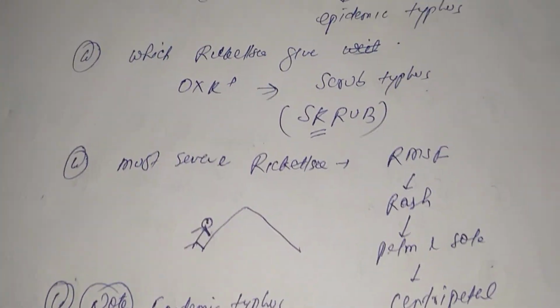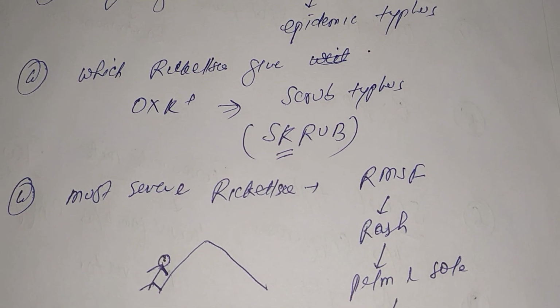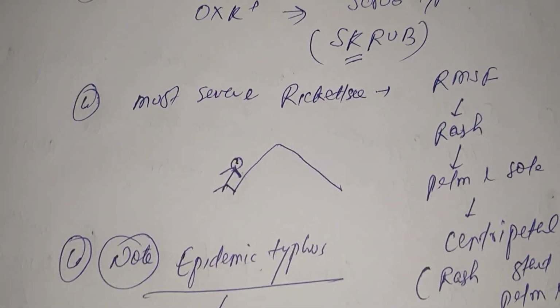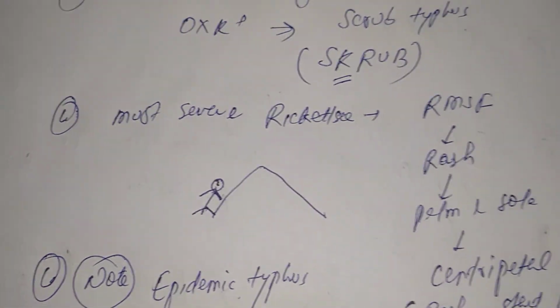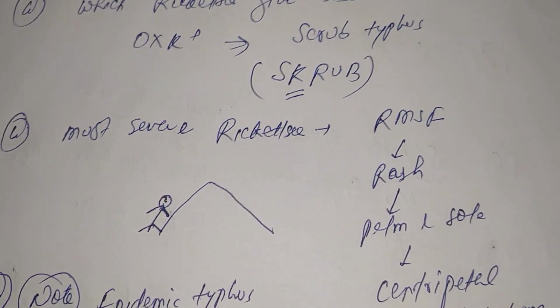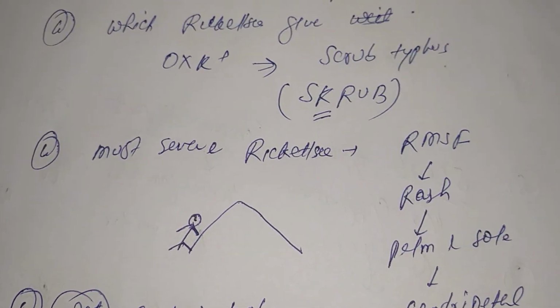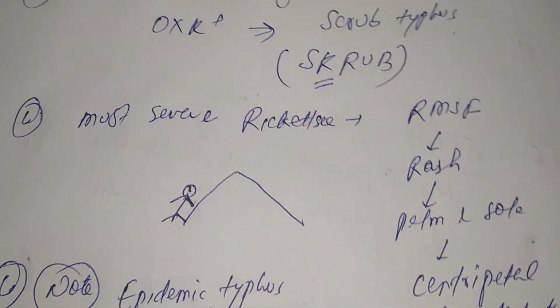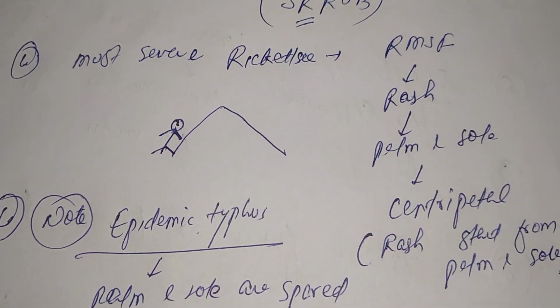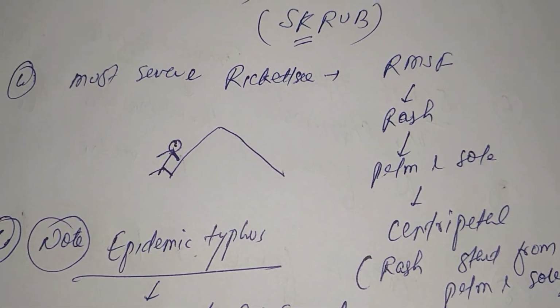Which is the most severe rickettsia? That is Rocky Mountain spotted fever. Look at the diagram. A child is trying to climb this mountain. Because he was trying to climb the mountain, he got the rash on the palm and the sole. That is known as centripetal. Centripetal means the rash which starts from the palm and sole.